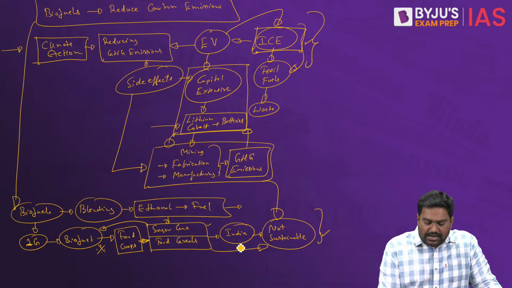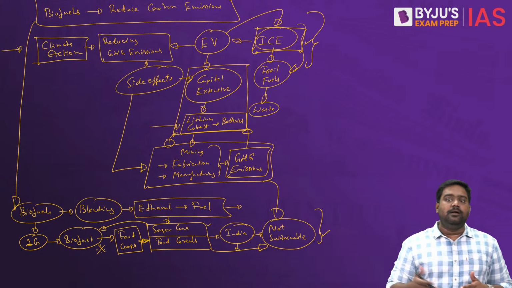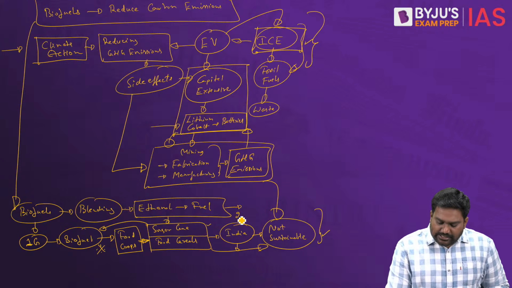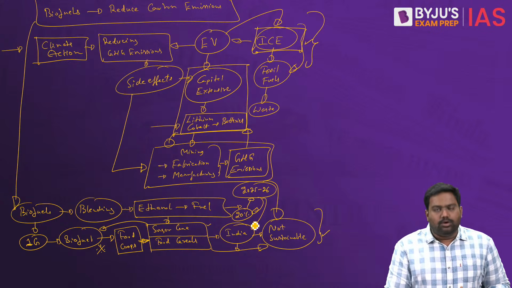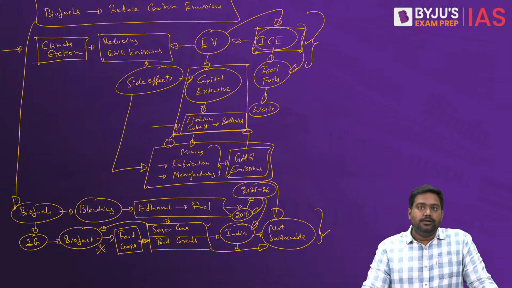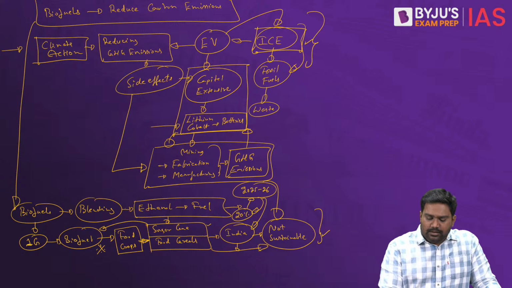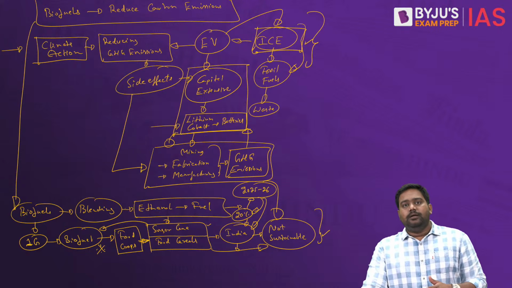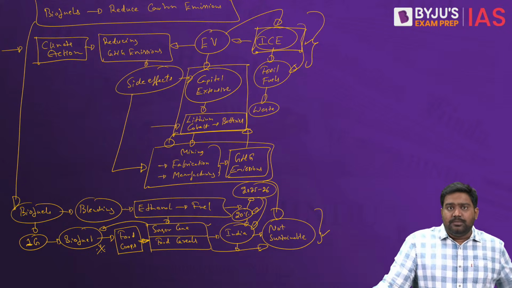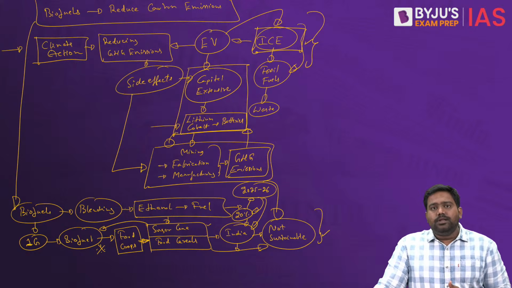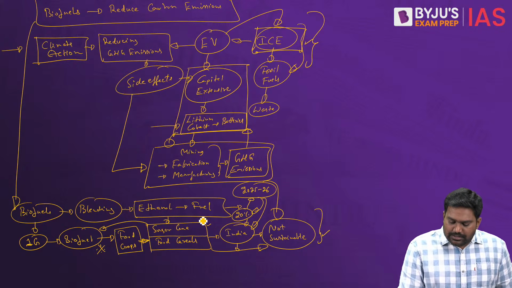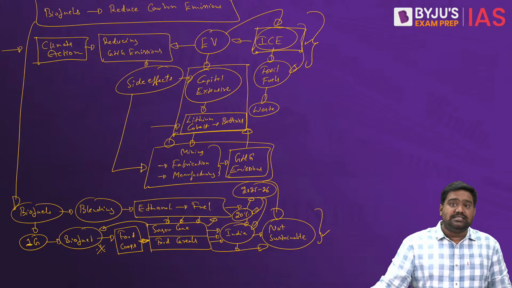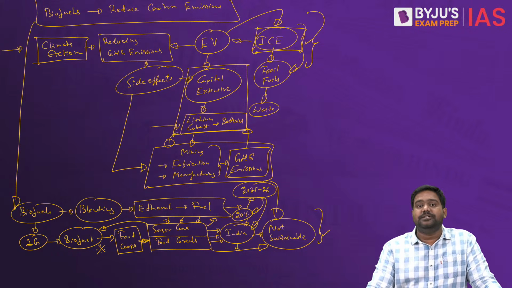India also has a program regarding this. We have a biofuel ethanol blending program, and India has set a target of 20% blending to be achieved by 2025-2026. And we are almost set to achieve the target. We will achieve 20% ethanol blending within the prescribed deadline. It definitely helps in bringing down emissions, right? But there would be other adverse effects on the environment, which makes this path not very sustainable as far as climate action is concerned.